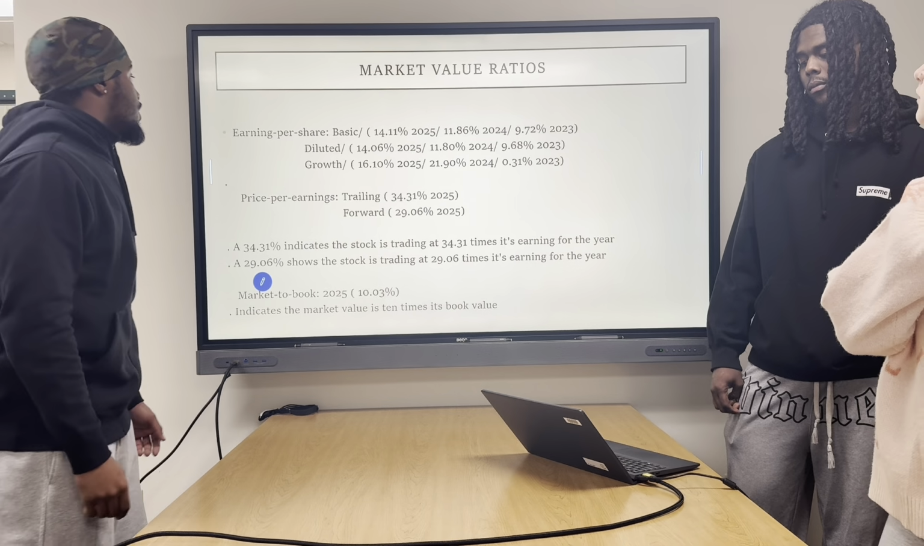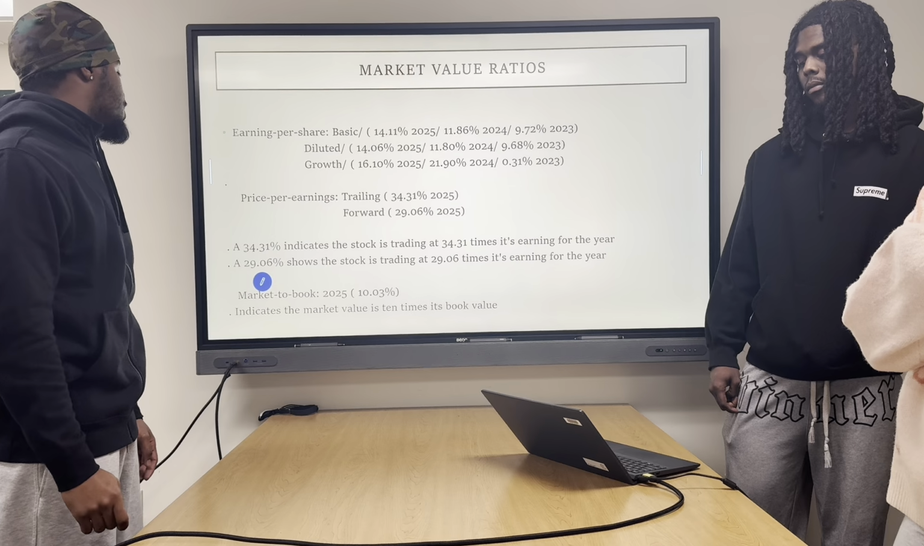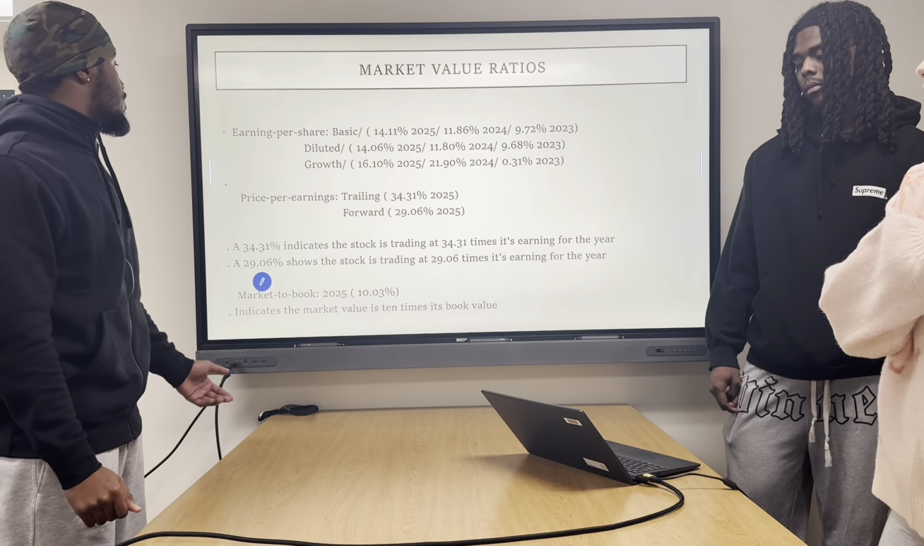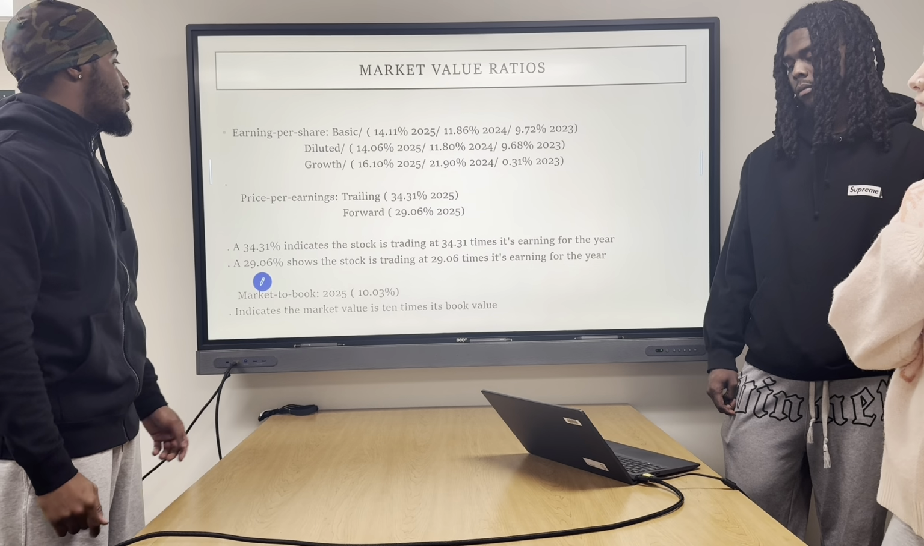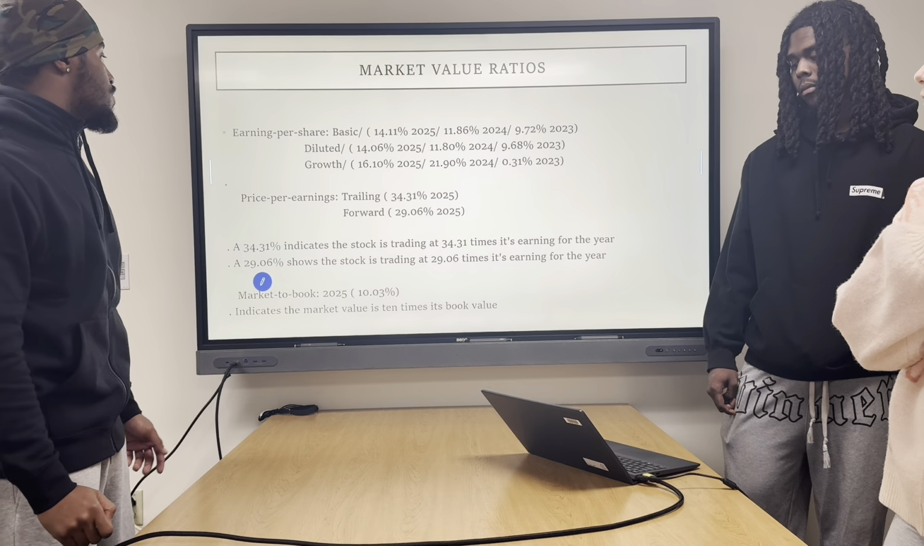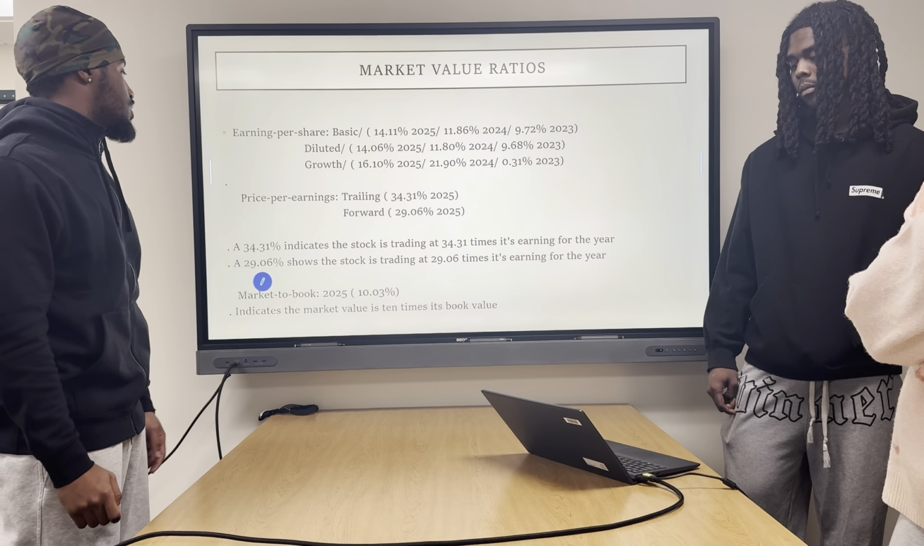Market value ratio is broken down into three different financial categories as well, those being earnings per share, price per earnings, and market to book. Earnings per share is broken down into basic, diluted, and growth. For basic and diluted, these numbers are relatively the same, but for growth, you can see a noticeable increase from 0% all the way to 21%, and then it drops to 16%.